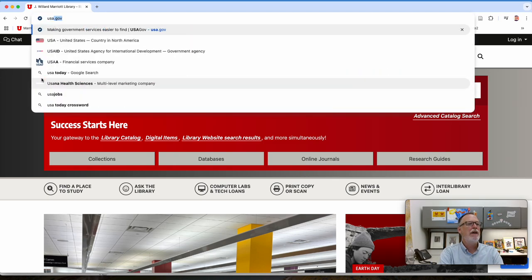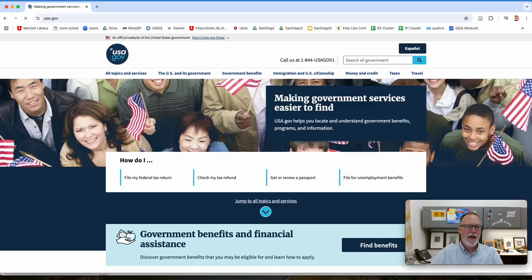So if you go to USA.gov, USA.gov is going to have all the officially reported data. So it's not going to be from groups that might be highlighting one thing or another for the impact. USA.gov is kind of a search engine for the federal government, but also state, local, county, city governments as well. So if we type in